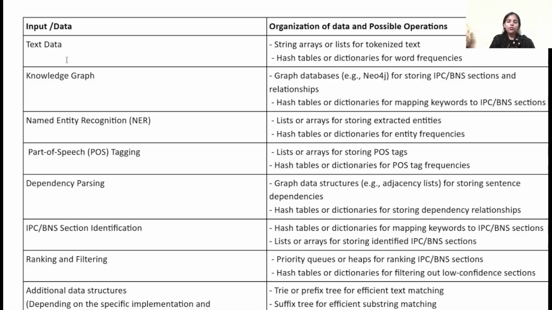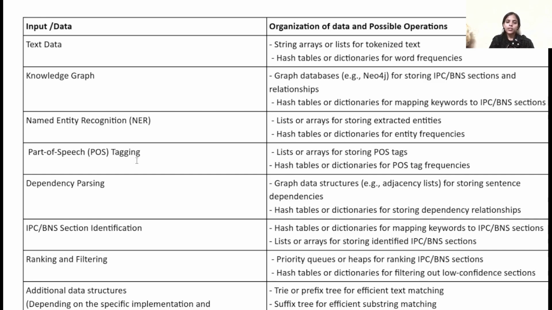This is the answer to question number three and question number four, where we have to tell about the data structures used in the theft of mobile phone case and also describe how they are applied to the data. Here, for text data, we use string arrays, hash tables, dictionaries, or lists. For knowledge graph, we use graph databases, hash tables or dictionaries. For named entity recognition, we use lists or arrays, hash tables or dictionaries.